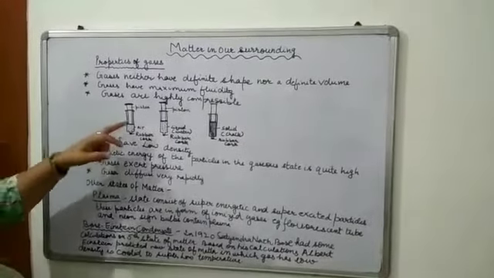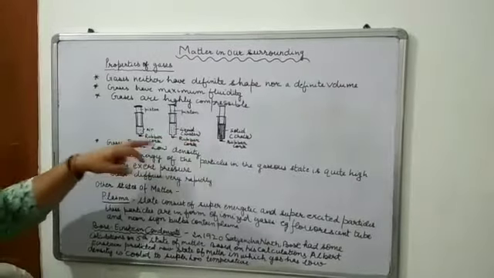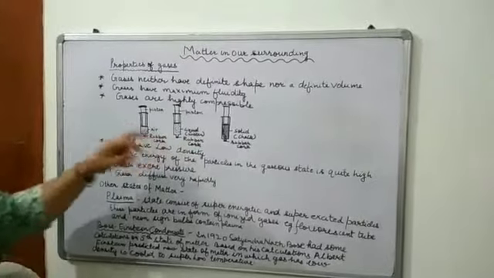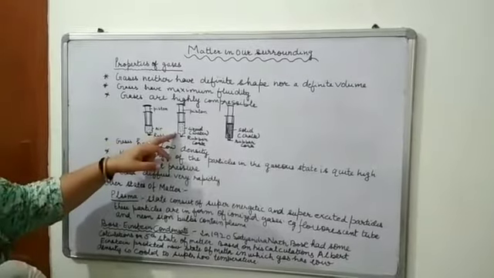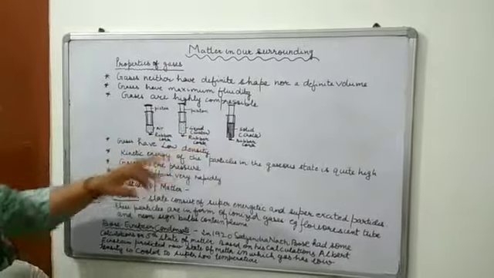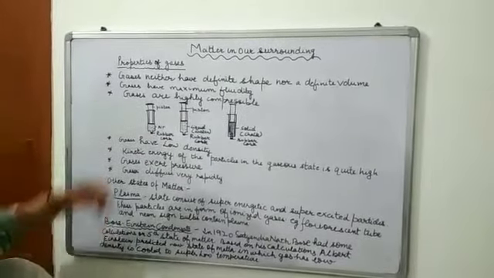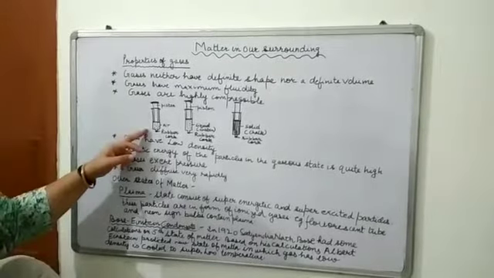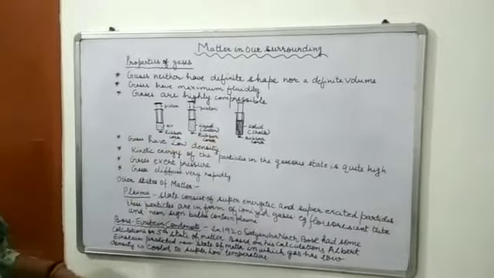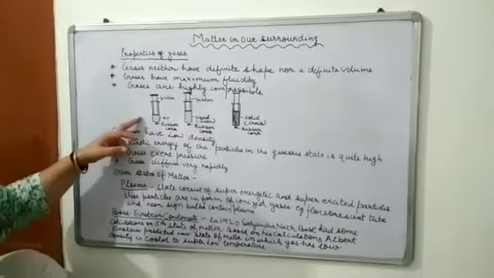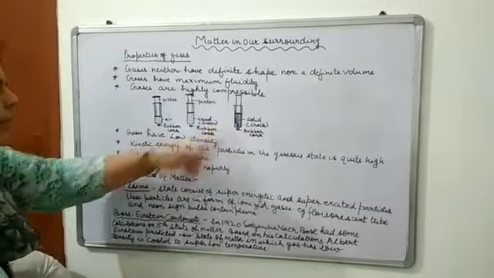We can take 3 syringes and block the end of the syringe with the help of a rubber cork, and in all 3 of them we can remove the piston. We can take one empty, in the second we can take water, and in the third we can take chalk powder, and again apply the piston by applying Vaseline around them, and then we move the piston. We will see that the piston in A will move maximum. In liquid it moves somewhat, whereas in solid it is not able to move. So it means that air is maximum compressible, liquids are almost incompressible and solids are incompressible.